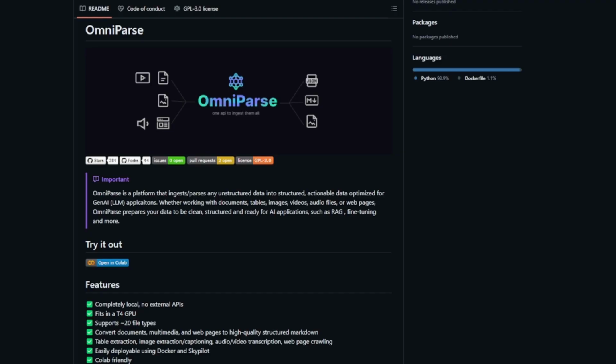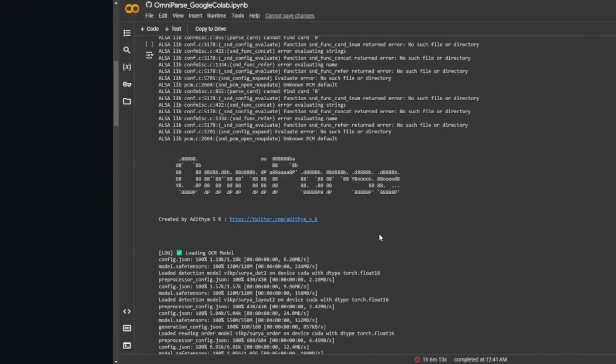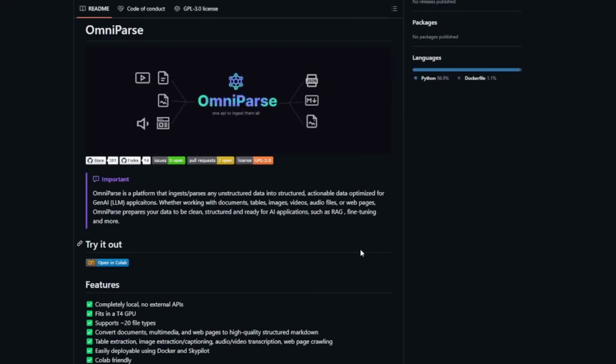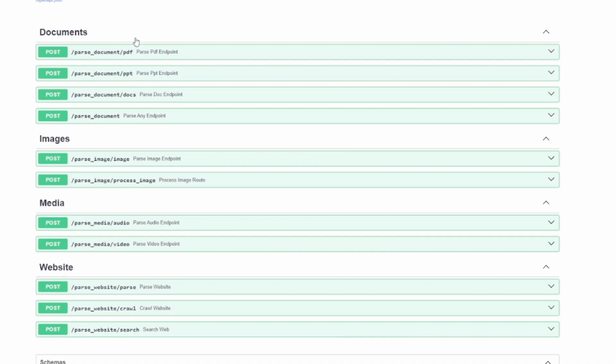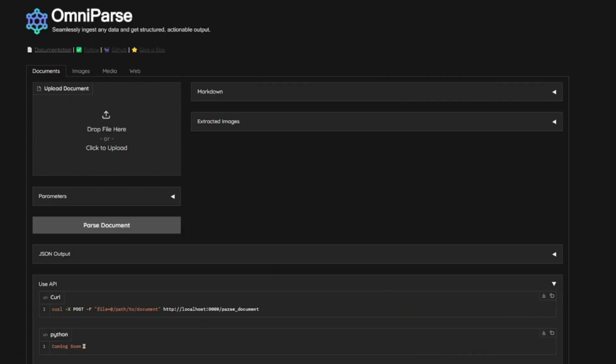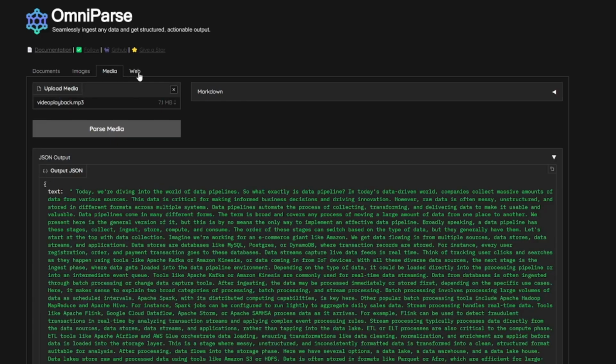The best part about this, it works completely locally without the use of any external APIs and relies on deep learning models. It conveniently fits on your T4 GPU and it is also Google Colab friendly. We are currently running it on a Google Colab as well. It's really easily deployable and you can deploy it using Docker. After you have set up the project, you mainly get an API interface like this, but also you can interact with the UI. We support multiple data formats from documents, images, multimedia to the web as well.